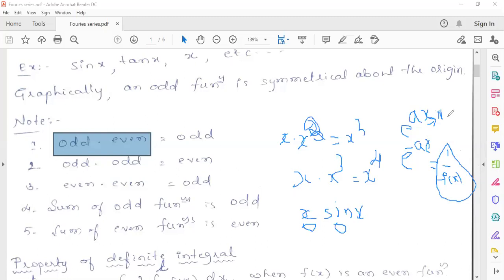Like that we can define many functions. A logarithmic function is what? Neither even nor odd. Is it clear? Yes, sir. Sir, how is even dot even odd?